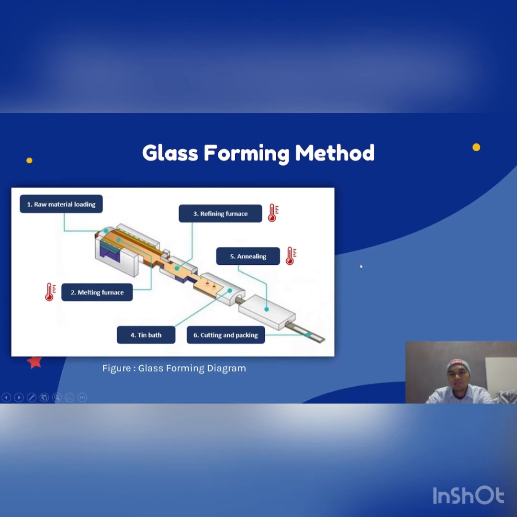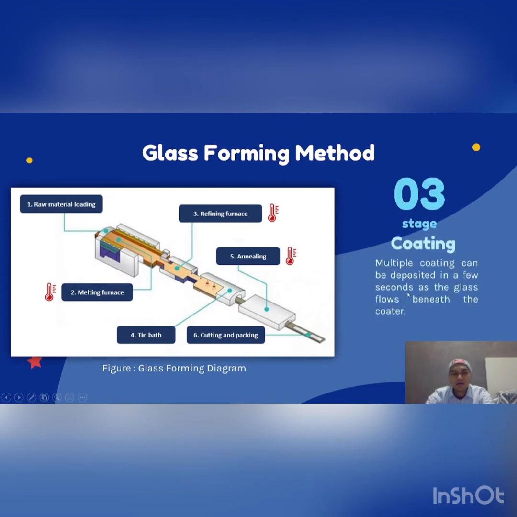Then it moves to stage number 3, which is coating. Multiple coatings can be deposited in a few seconds as the glass flows beneath the coater. From the float bath, when the glass is cool and hard, it moves to the annealing furnace. I will pass to the next presenter.